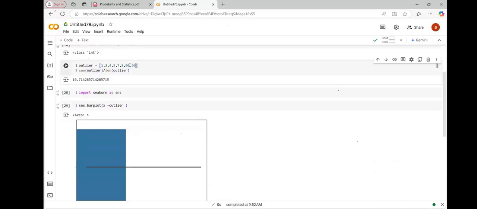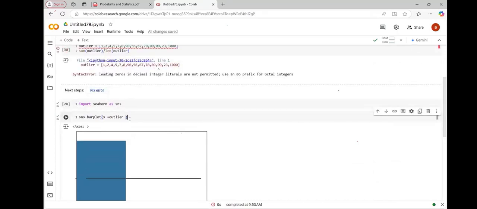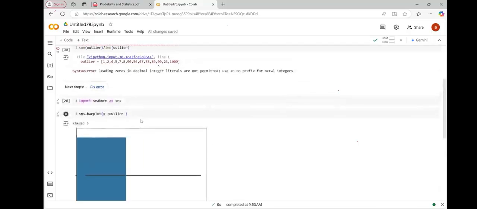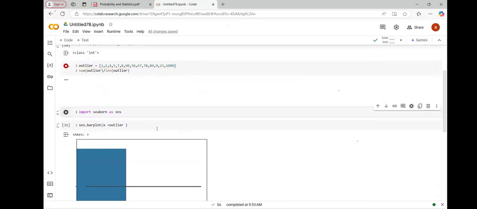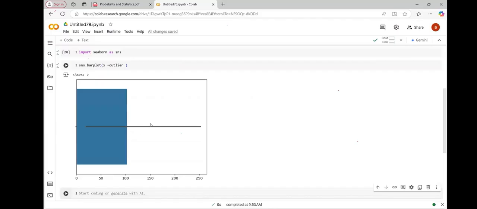Let's increase the number of data points. Now this black line will tell you how far the variance of your data is. Now see, this is the mean of your data.